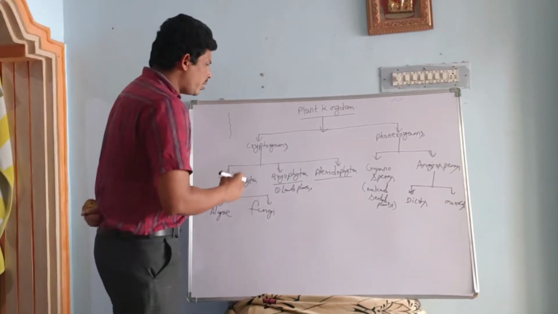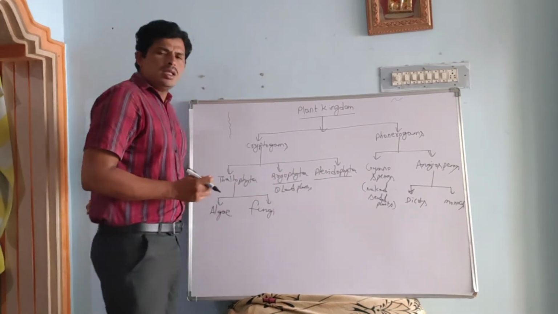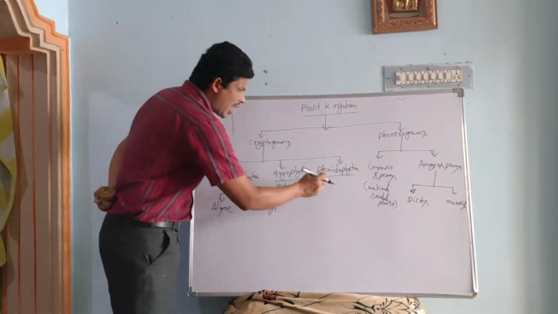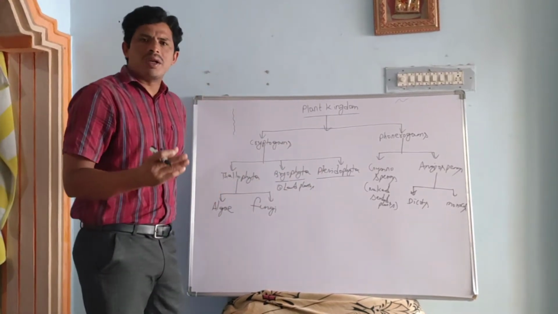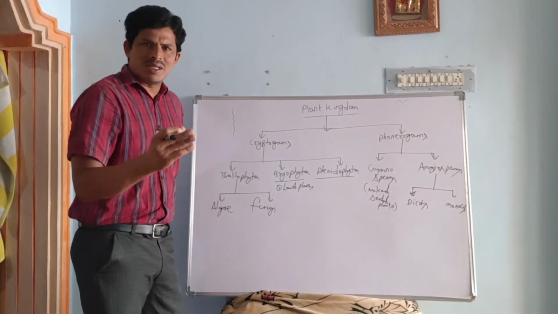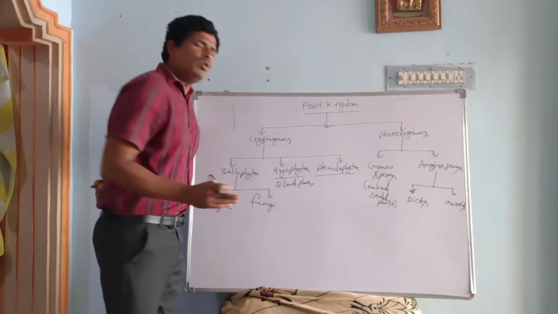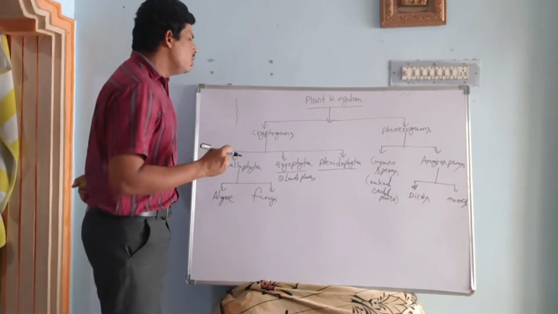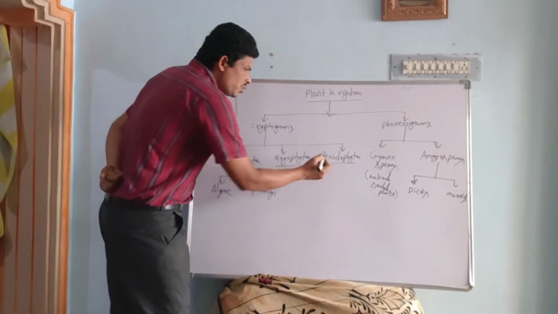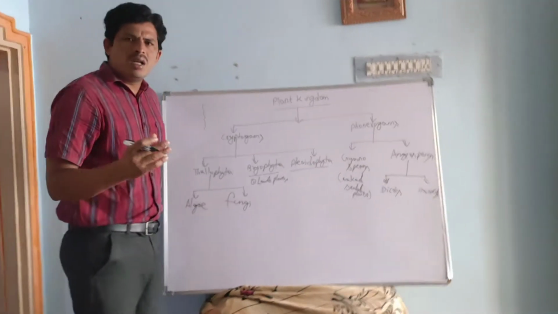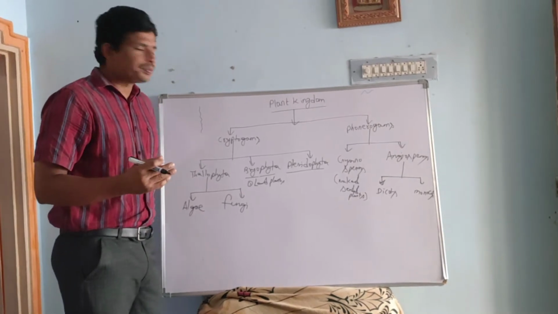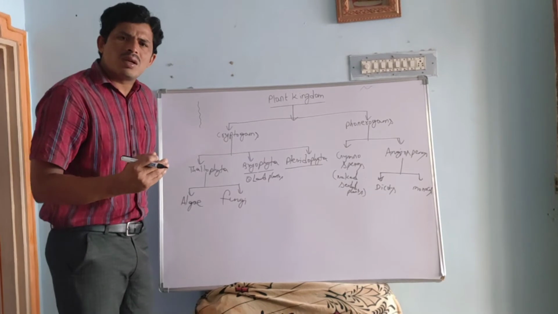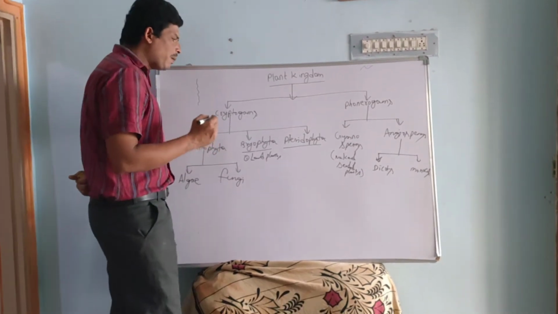And next, pteridophytes. These pteridophytes are the first vascular cryptogams. Means these plants have vascular tissue, a combination of xylem and phloem. So pteridophytes are called tracheophytes. These plants are also mostly distributed in damp and shady locations. So these pteridophytes are called reptiles of the plant kingdom.